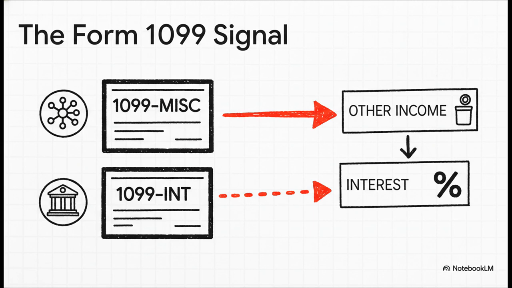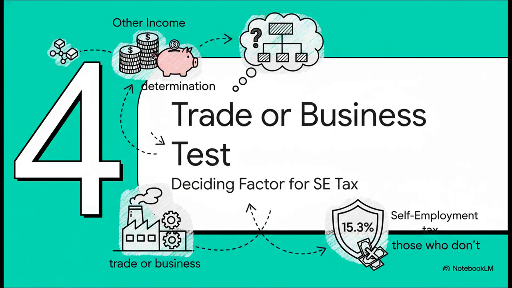Hey, and don't just take my word for it, just look at the tax forms the exchanges send out. Big players like Coinbase issue a Form 1099-MISC for other income when you get staking rewards. But for their actual lending products, they issue a 1099-INT for interest. This is a massive signal from their legal departments. They know staking is not interest. So, if it's not interest, it's other income.